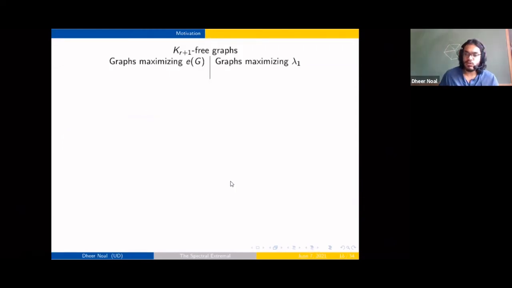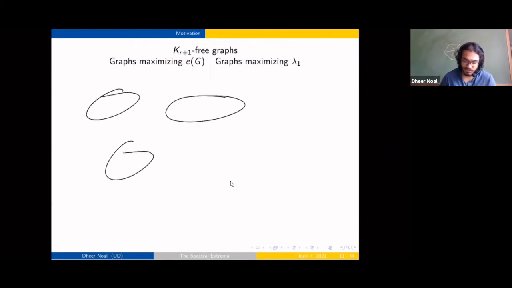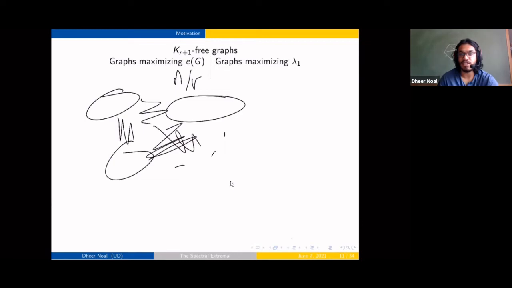All right, so I just want to give a quick overview of what the sets of extremal graphs look like for different problems, for different graphs. So when we're forbidding complete graphs, we saw that in both cases it's the Turán graph, with r parts, and each has size roughly n over r.